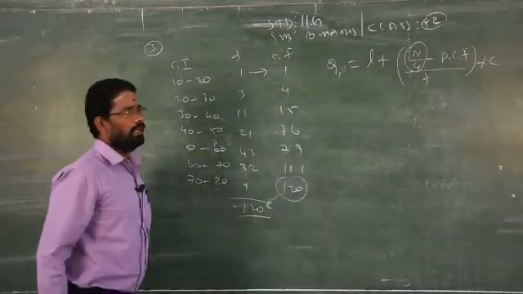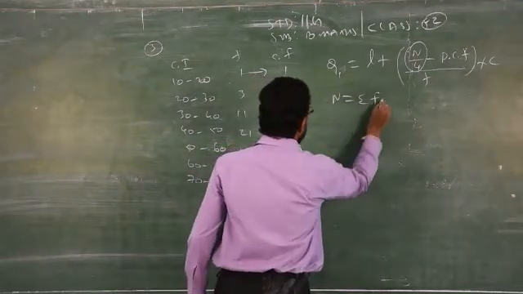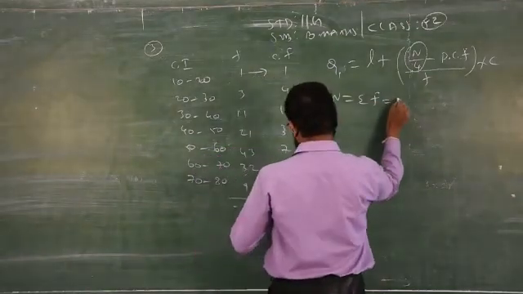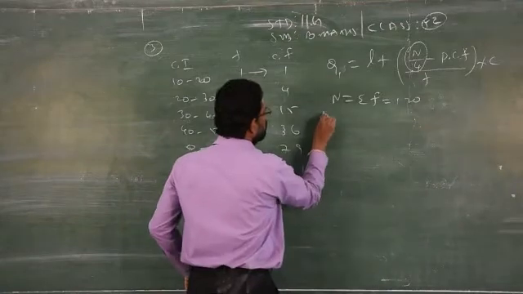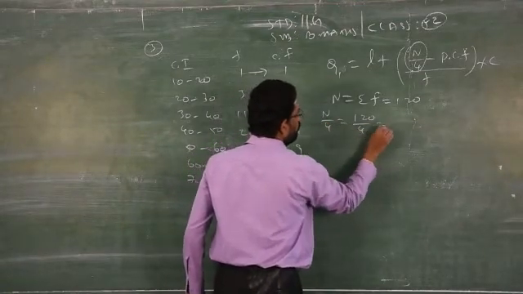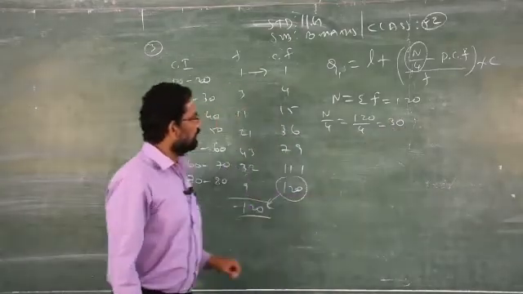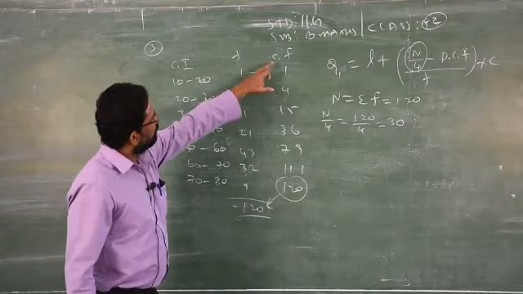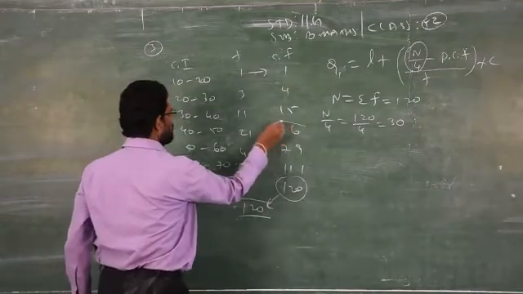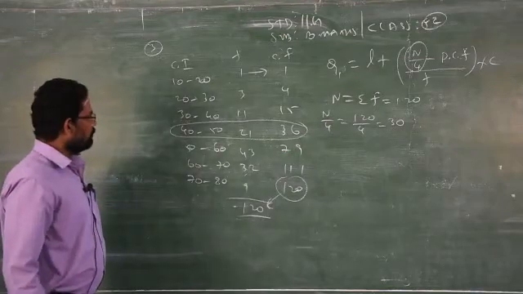What does capital N mean? Capital N is nothing but the summation of frequency, that is the total frequency, 120. First you have to find N by 4, that is 120 by 4, which will give you 30. Now you have to check under which value in the cumulative frequency 30 comes. It comes under 36. Just circle it.